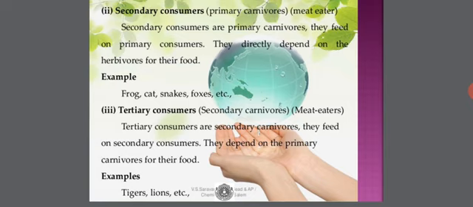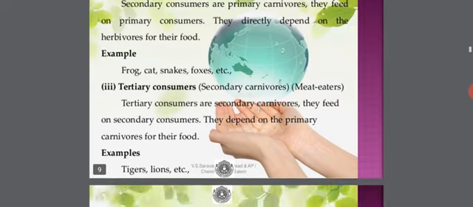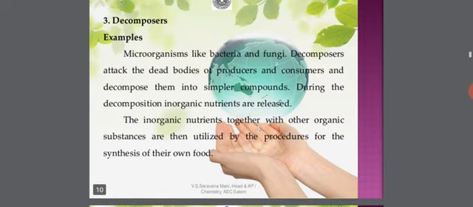Now, tertiary consumers, which are also called secondary carnivores, and these are also referred to as meat eaters. Tertiary consumers or secondary carnivores feed on secondary consumers and they depend on the primary carnivores for their food. Examples: tigers, lions, etc. So all carnivorous animals come under this.